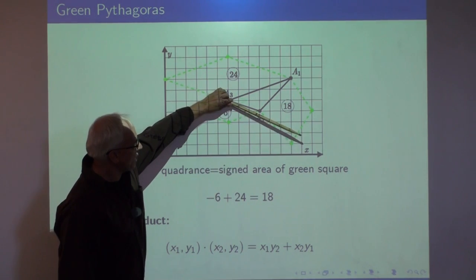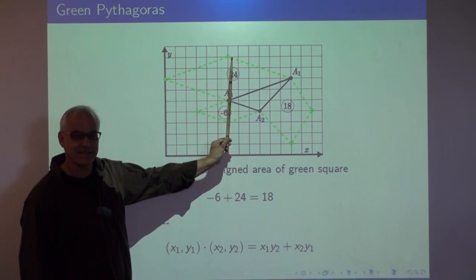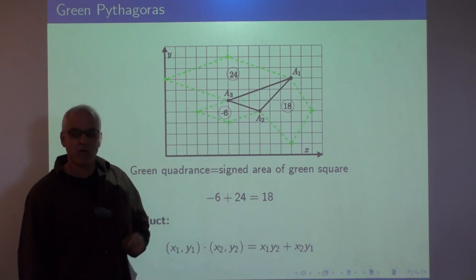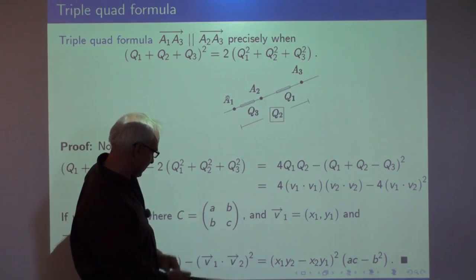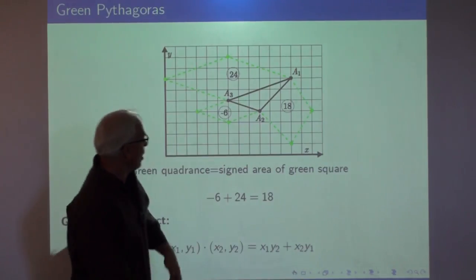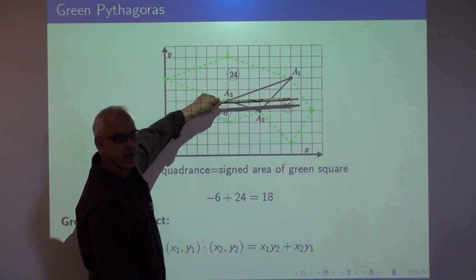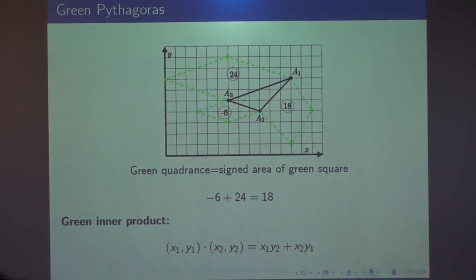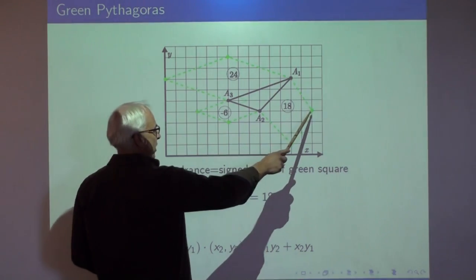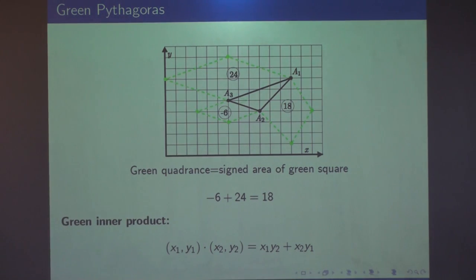If you have a vector like this and you reflect it in the coordinate axes, then you get a perpendicular vector. So this vector and this vector are perpendicular, because they're reflections essentially in that coordinate axis. All right. So those are three green squares. This point here actually should be over there to make that proper. Sorry about that.